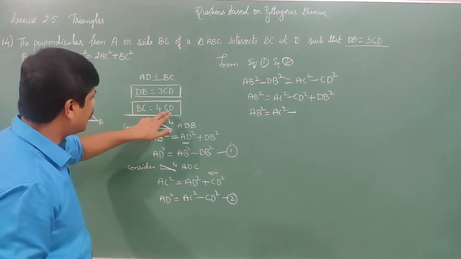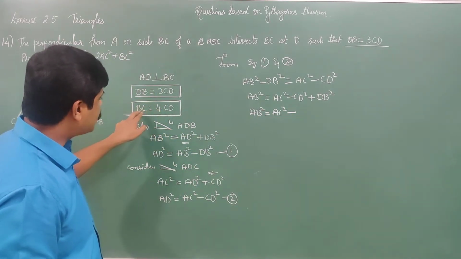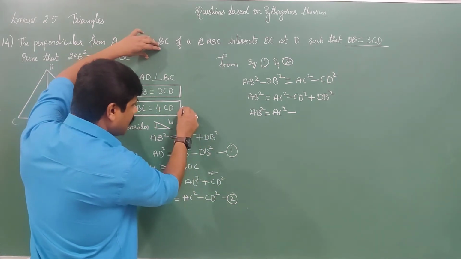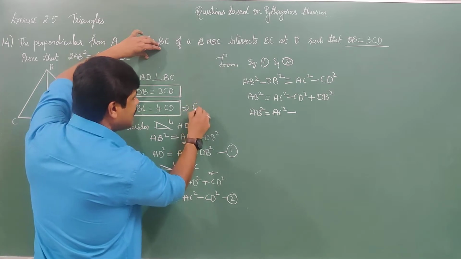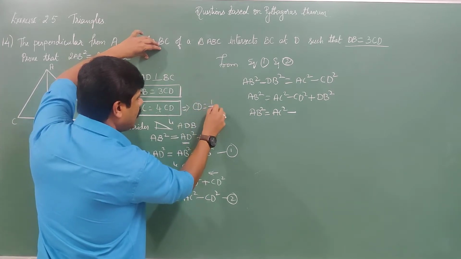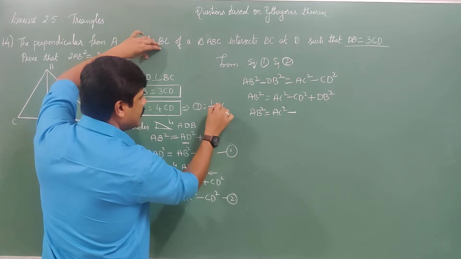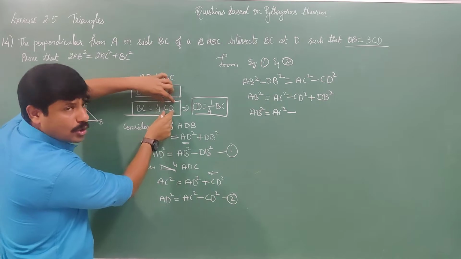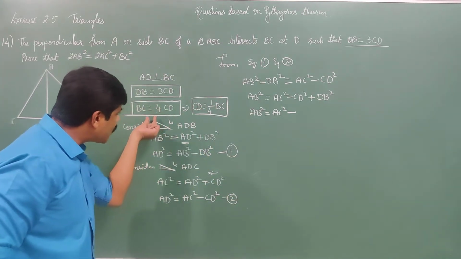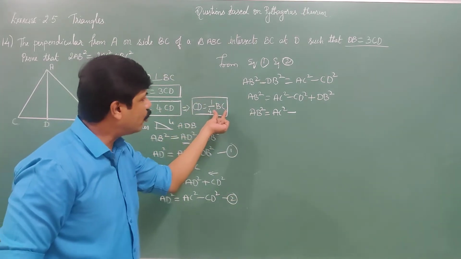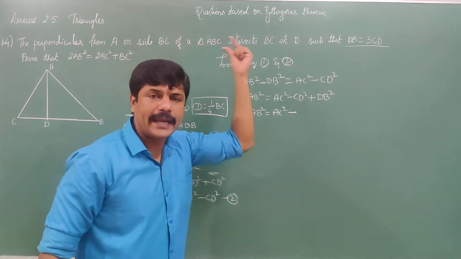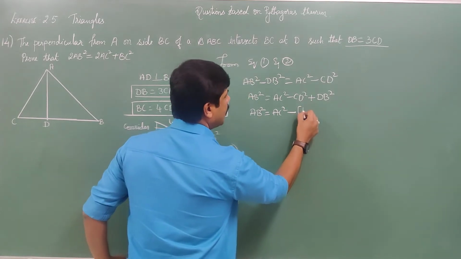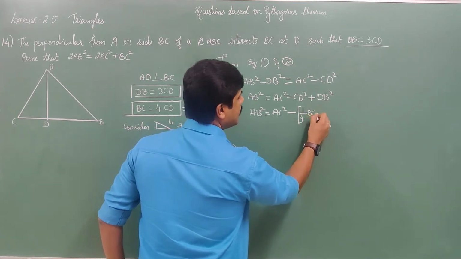What is this CD? BC is equal to 4CD, or this can be CD is equal to 1 by 4 BC. Consider this. BC is equal to 4CD, and if you want to take it in terms of CD, then transfer this 4 to the other side, thus it becomes CD is equal to 1 by 4 BC. So you make CD as 1 by 4 BC. CD is nothing but 1 by 4 BC. Maintain this whole square.